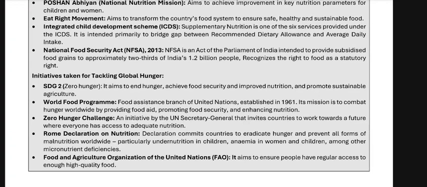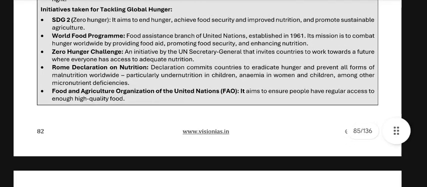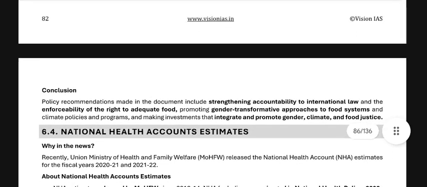Rome Declaration on Nutrition. The Declaration commits countries to eradicate hunger and to prevent all forms of malnutrition worldwide, particularly undernutrition in children, anemia in women and children, among other micronutrient deficiencies. The Food and Agriculture Organization of the United Nations (FAO) aims to ensure people have regular access to high quality food.